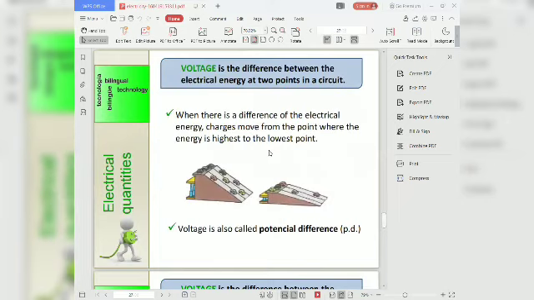Then voltage. Voltage is the difference between the electrical energy at 2 points in a circuit. When there is a difference of electrical energy, charges move from the point where the energy is highest to the lowest point. So voltage is also called the potential difference because it flows from the highest to the lowest point.